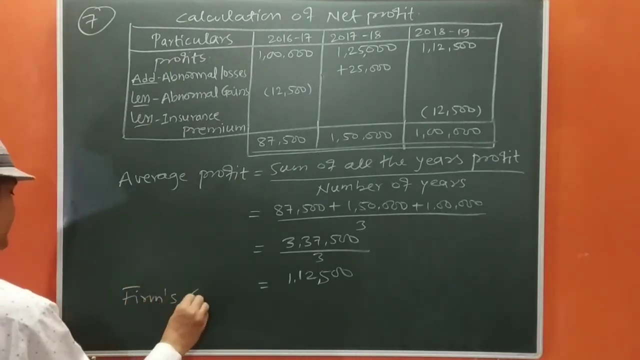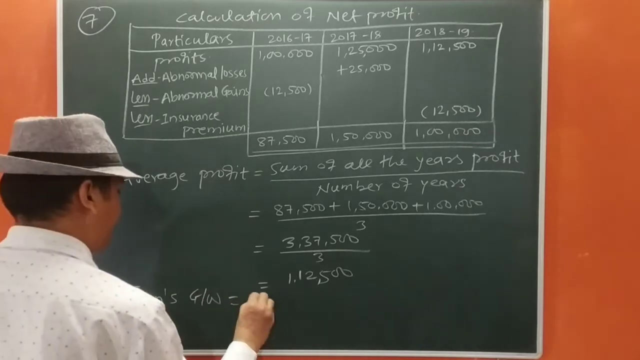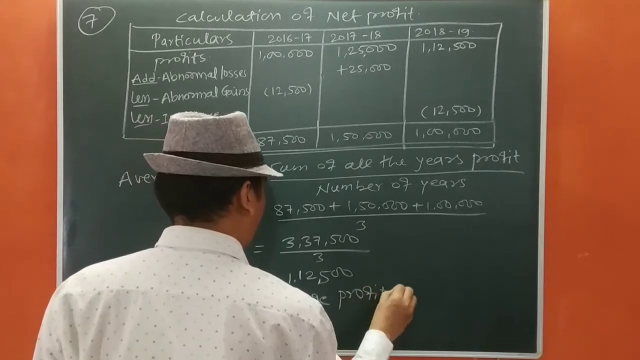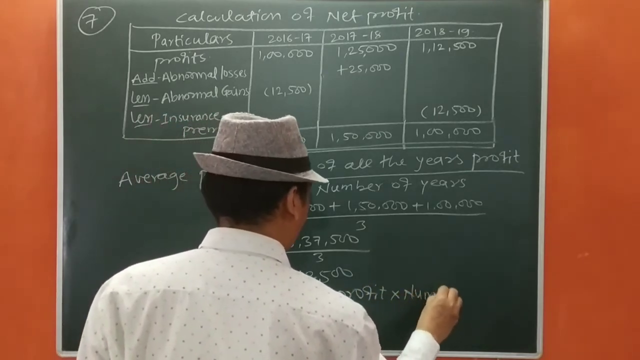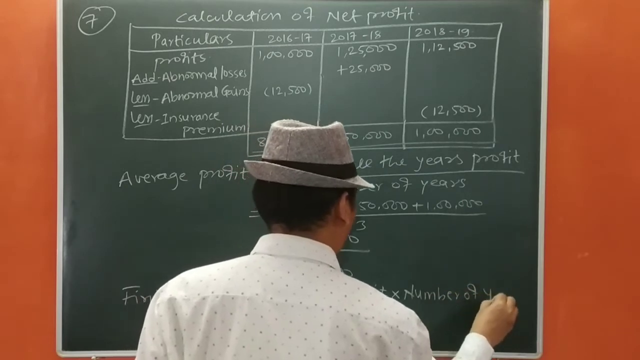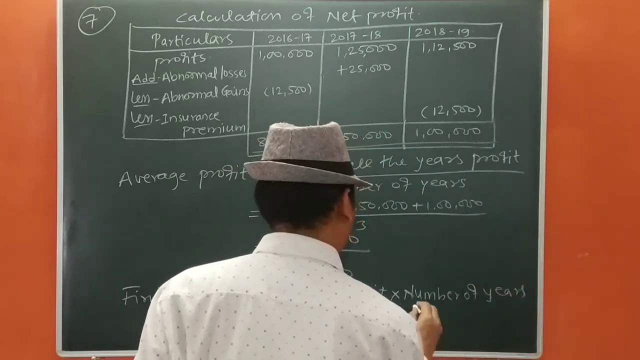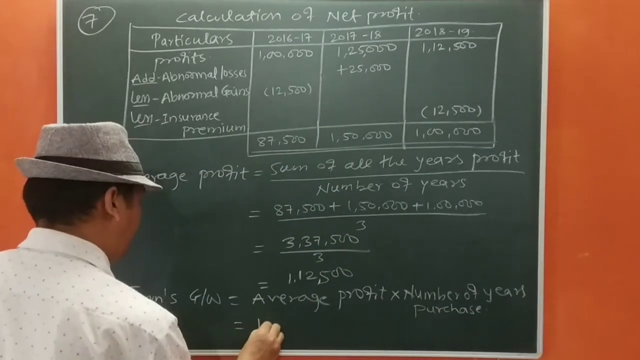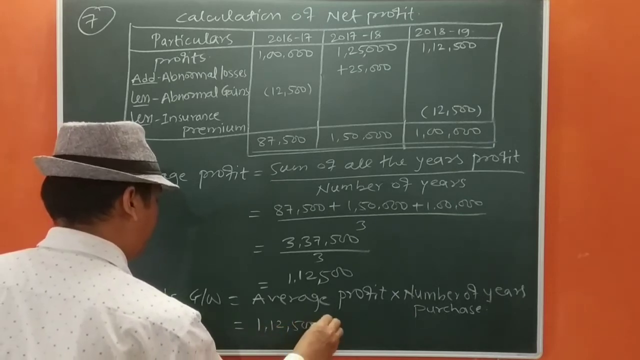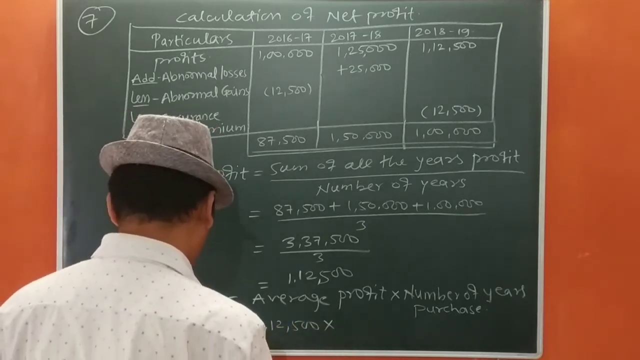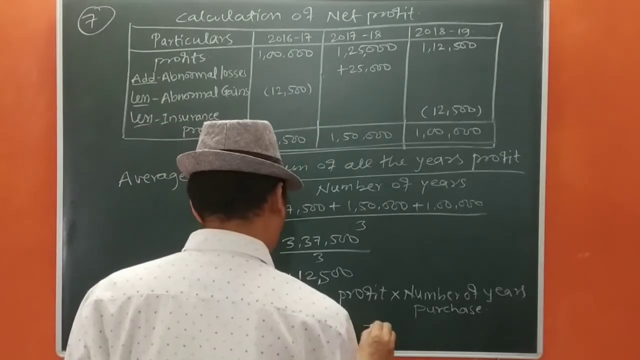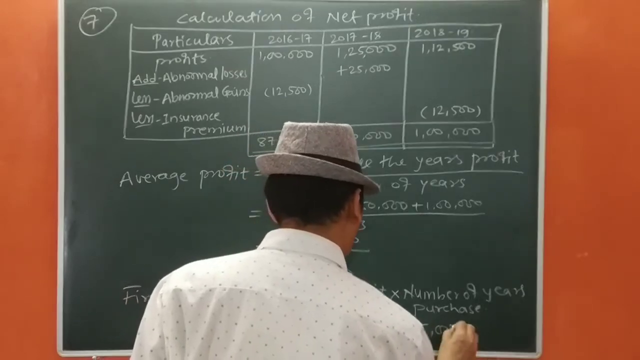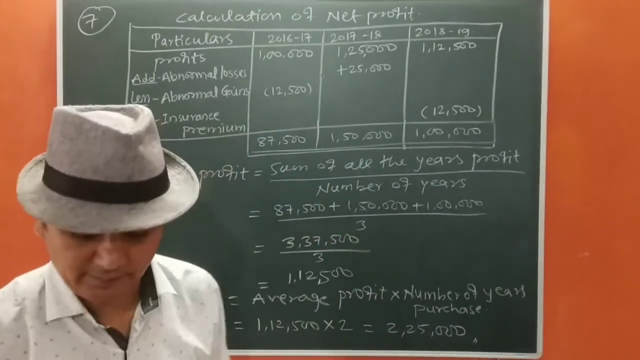Firm's goodwill equals average profit into number of years purchased. Okay, so it will be 1,12,500 into the number of years purchase, which was given as 2, so it will be 2,25,000. Okay, now we move to next question.